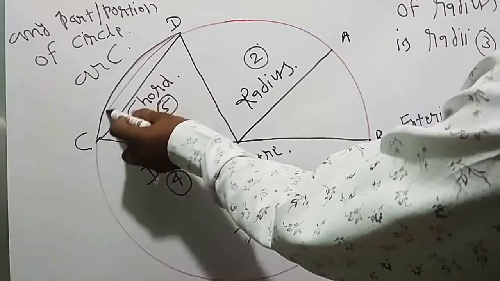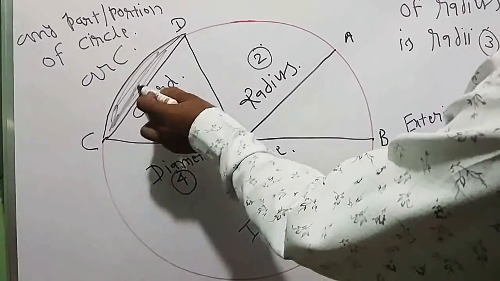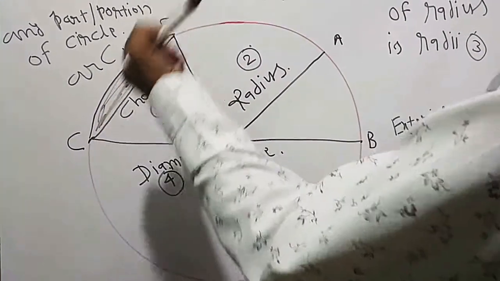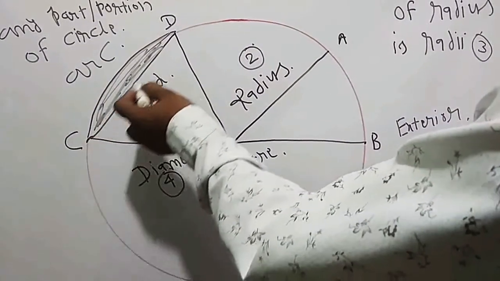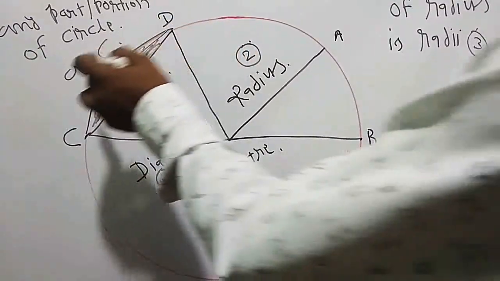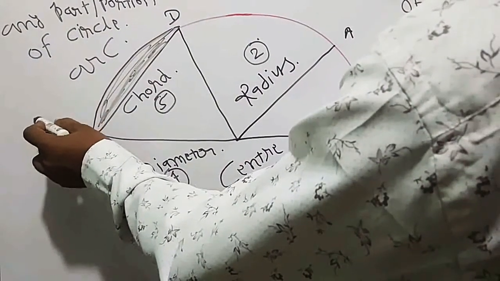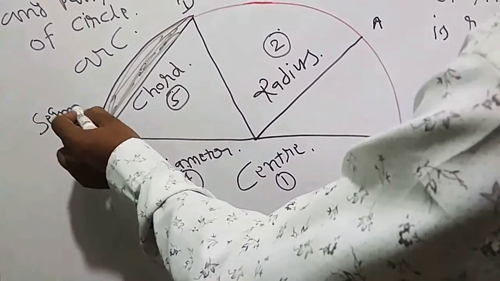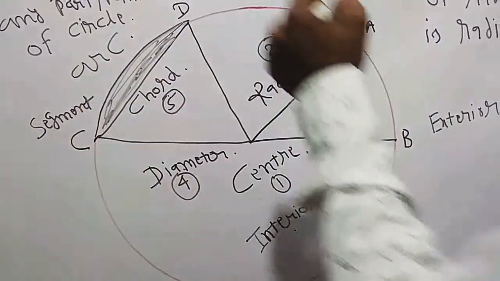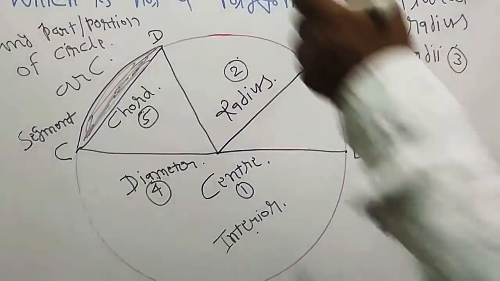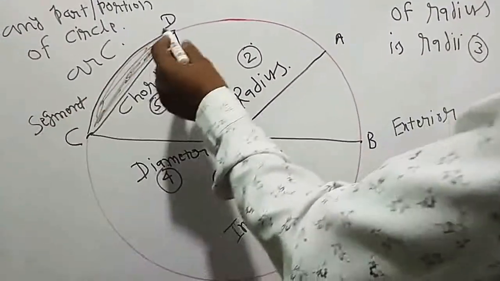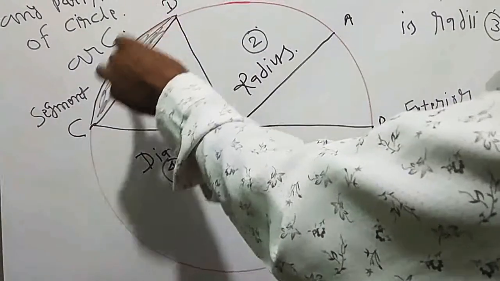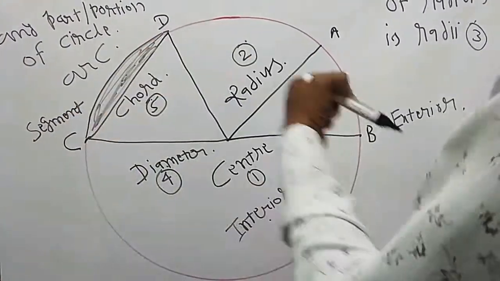The interior part of the circle and the chord, it means the part covered by the chord, is called the segment. A segment is covered by a chord and an arc. The interior part in between the arc and chord is called the segment.